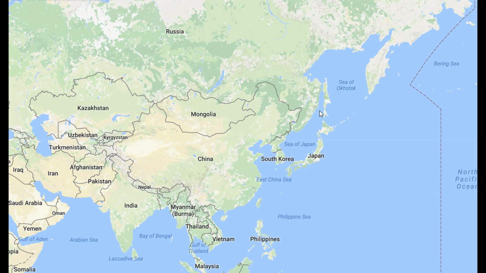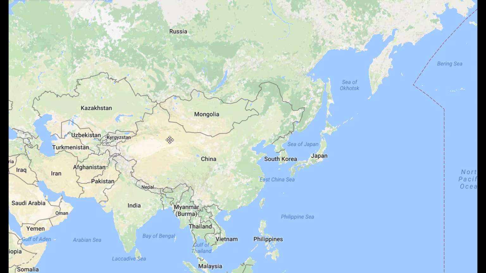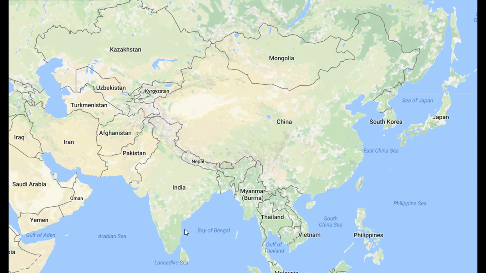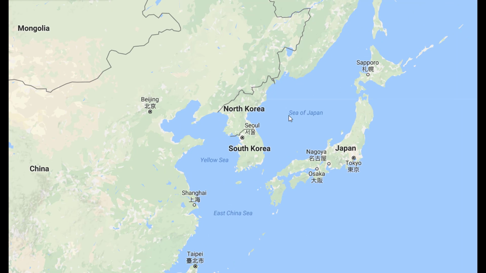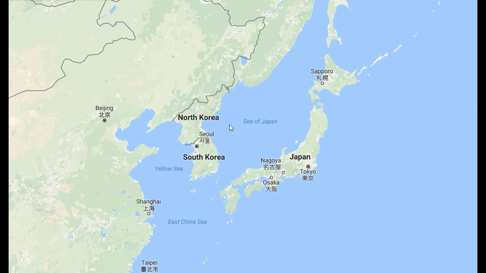Now, before discussing the history, let's just have a look at the map. So you can see India over here, right? We live here, most of us. And then if we go to the eastern side, you will see China. And near China, these two countries are located that we will talk about. North and South Korea. North Korea is called North Korea because it is in the northern side, and South Korea is called South Korea because it is in the southern side. That's quite obvious.